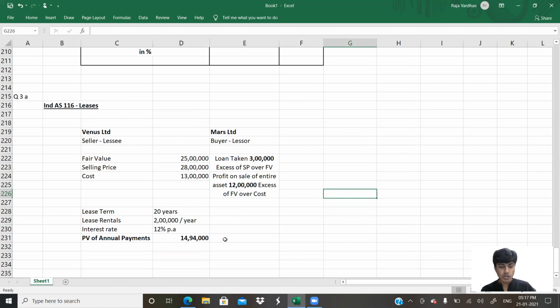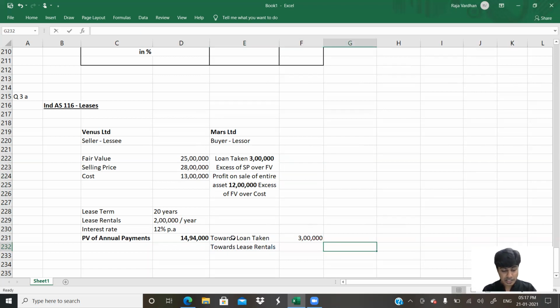This looks complete now. So out of this 14 lakh 94,000, there are two parts. One, towards the loan taken, is 3 lakhs, and the balance is towards the lease rentals. Towards loan taken, how much? 3 lakh. This 3 lakh comes from here. And then towards lease rentals, how much?